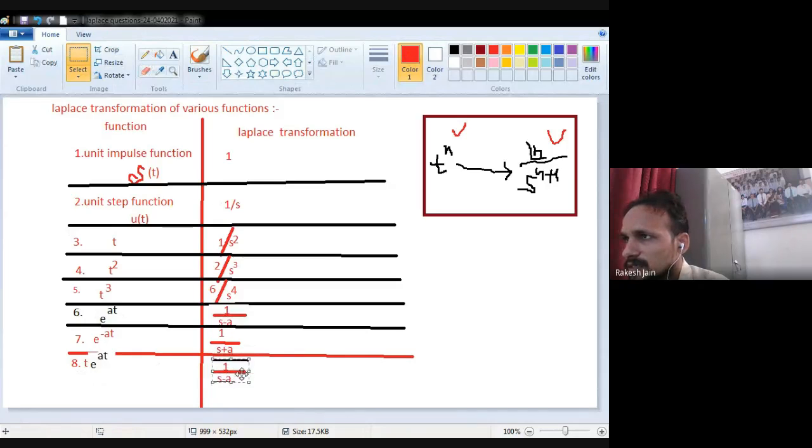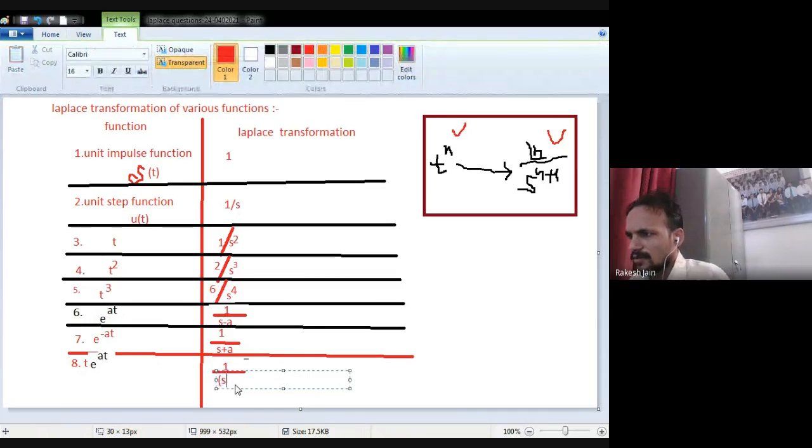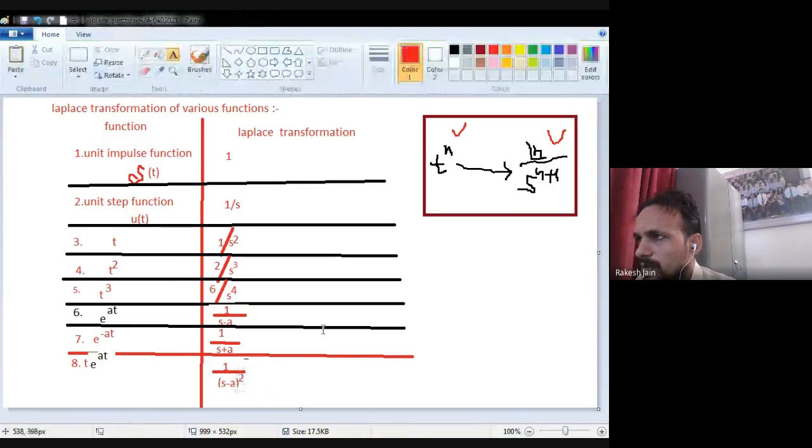Just a little bit change, that this s minus a at the denominator will get squared. Okay. So when I multiply by t, then it will be s minus a having a square over there. So this will be a little bit changed. Now what will be the ninth one?